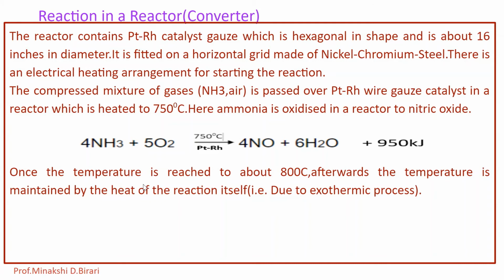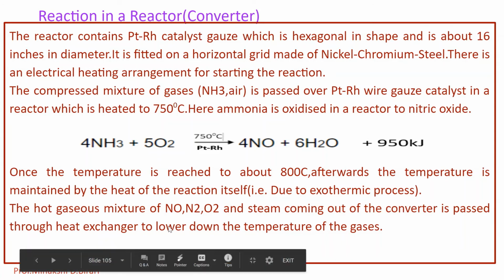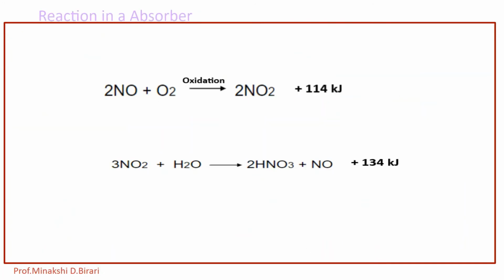Once the temperature reaches about 800 degrees Celsius, afterwards the temperature is maintained by the heat of the reaction itself because it is an exothermic process. The hot gas mixture of NO, N2, O2 and steam coming out of the converter is passed through the heat exchanger to lower the temperature of the gases. Then further reaction occurs in the absorber.